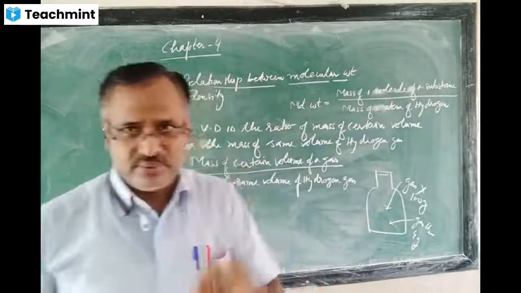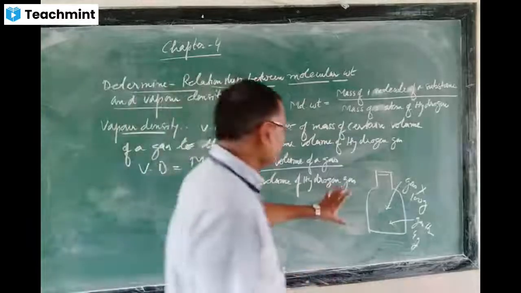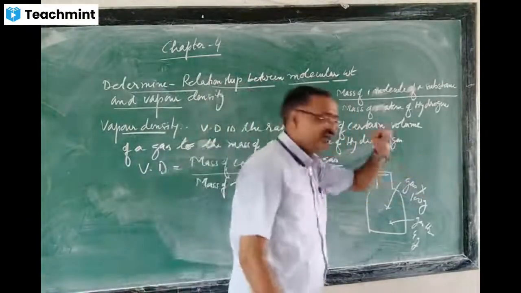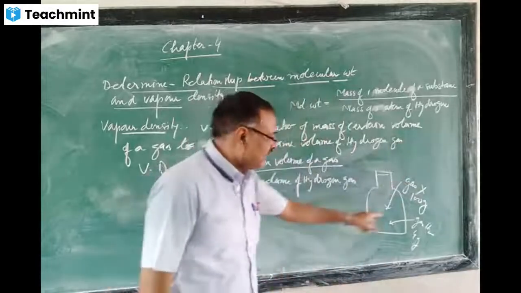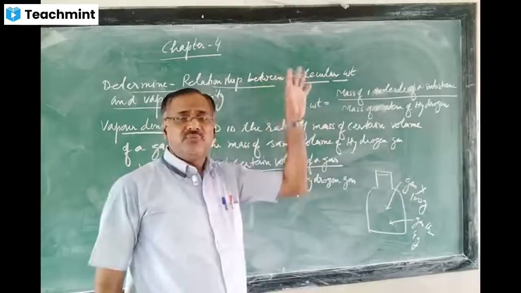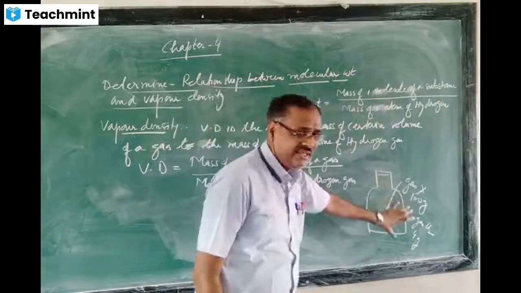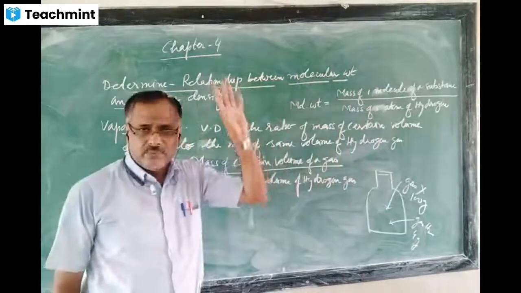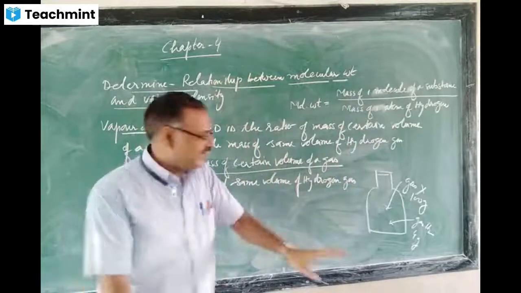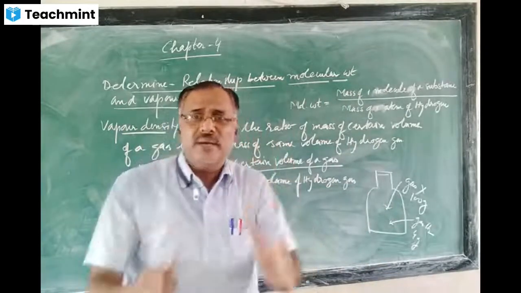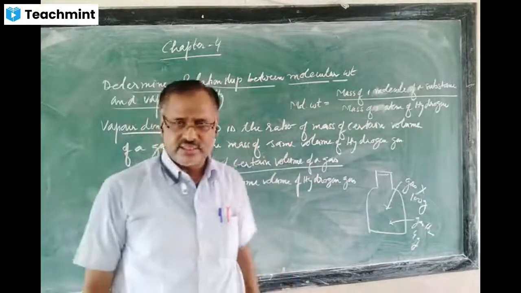Now in this problem, just see, the volume is fixed. What is the volume of the gas X? What is the volume of the hydrogen gas? The volume of the gas X or the volume of the hydrogen is the volume of this metallic cylinder. Both are kept one by one in this metallic cylinder, so their volumes will be the volume of the metallic cylinder.